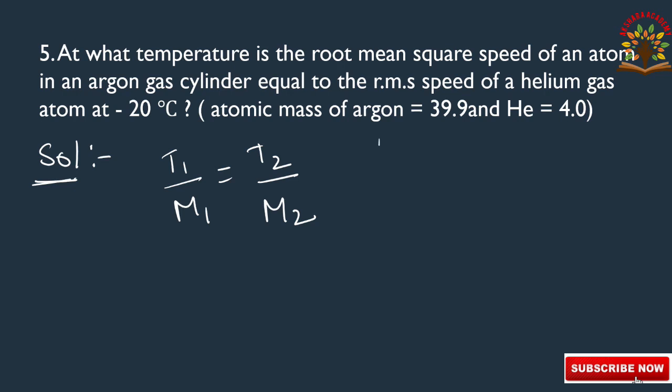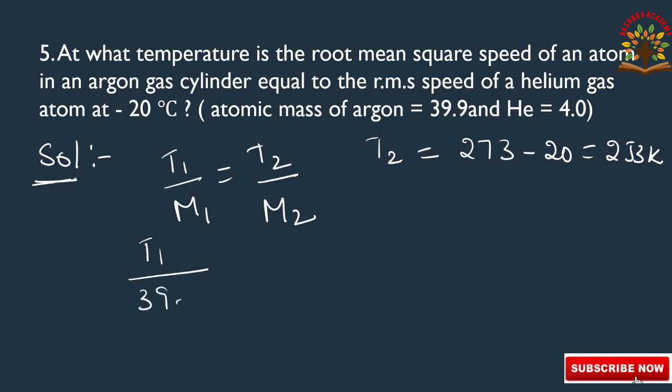First we should calculate T2, that is equal to 273 minus 20, that is equal to 253 Kelvin. Now substituting the values in this formula, we are finding T1: T1 by M1 value 39.9 and T2 253 by M2 value 4. So taking cross multiplication, T1 is equal to